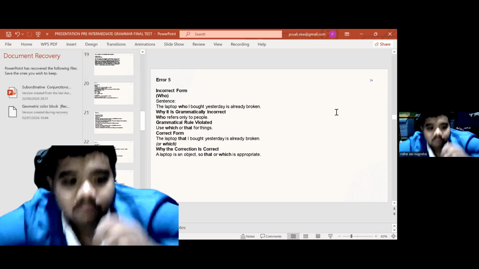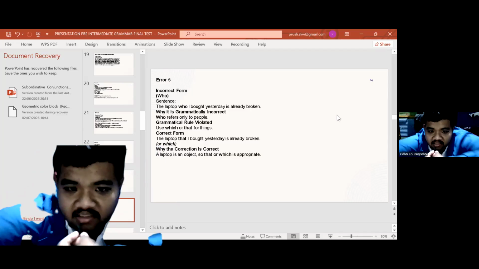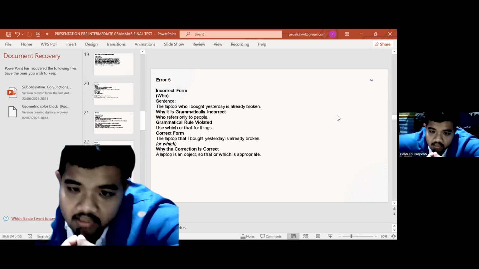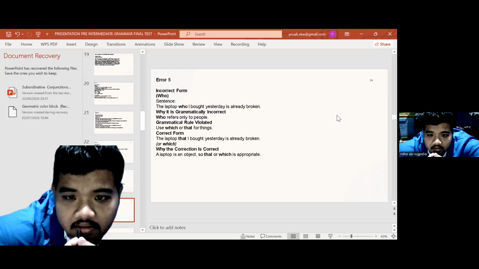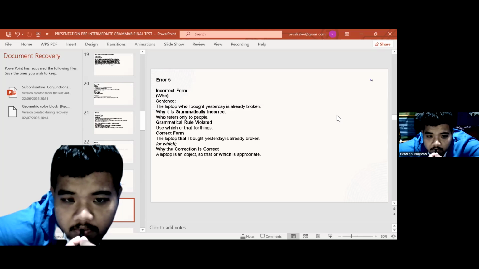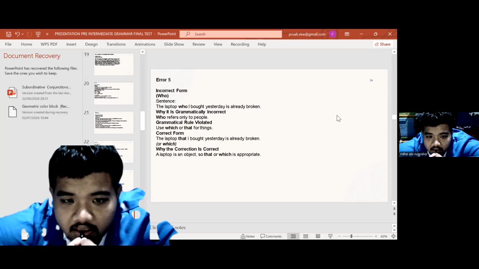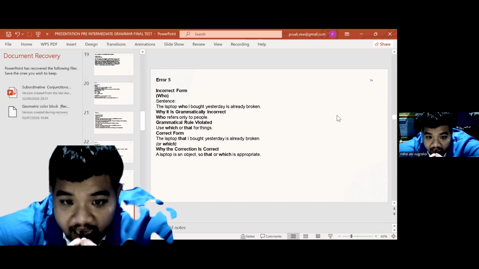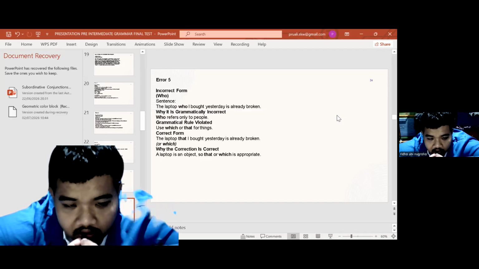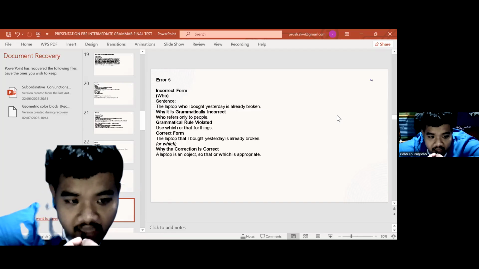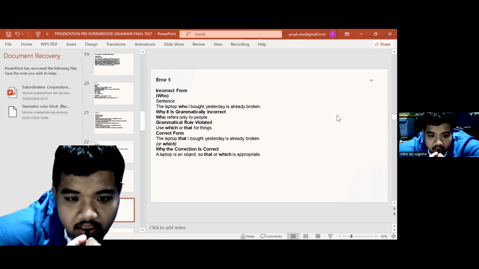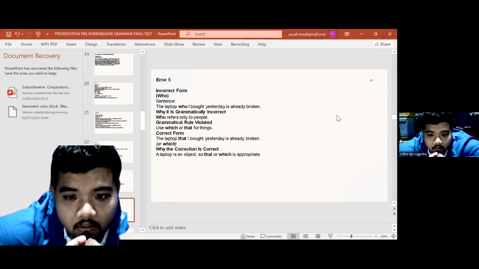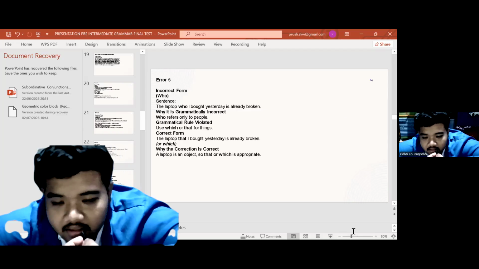Incorrect form. Incorrect word. Sentence: The laptop who I bought yesterday is already broken. Why is it grammatically incorrect? Because who refers only to people. Grammatical rule violated: use which or that for things. Correct form: The laptop that I bought yesterday is already broken, or which. You can use that or which. Why is the correction correct? A laptop is an object, so that or which is appropriate.